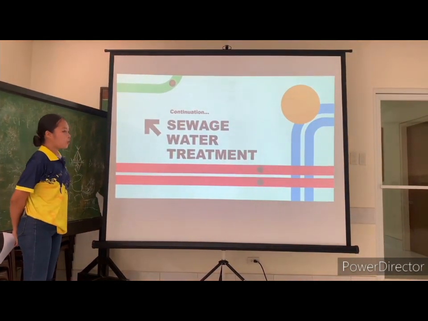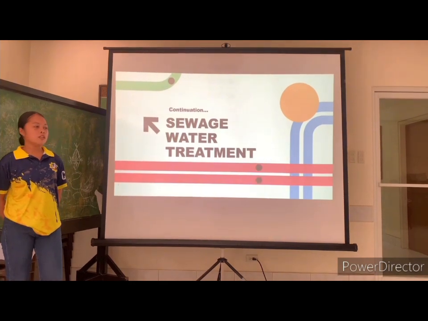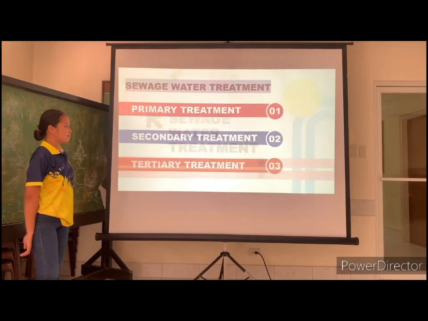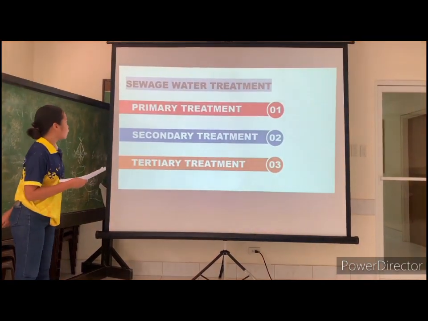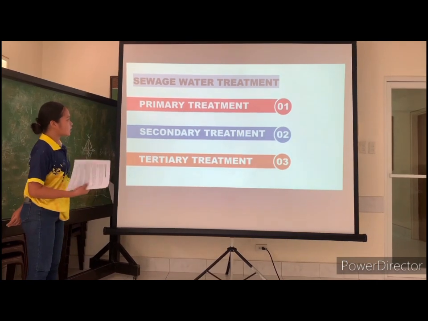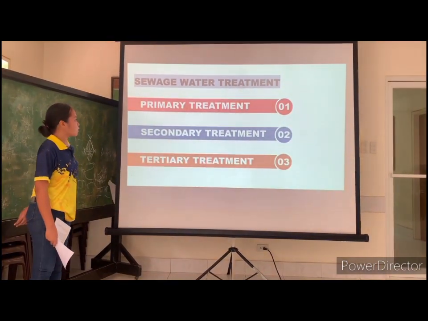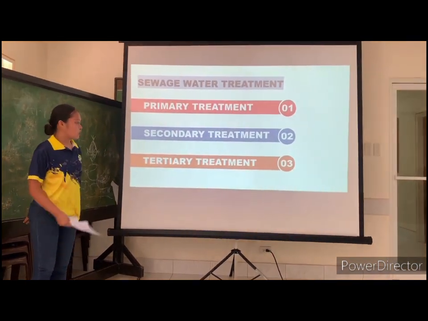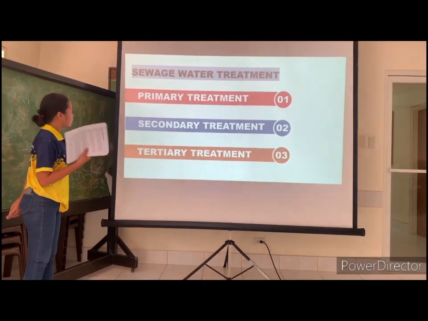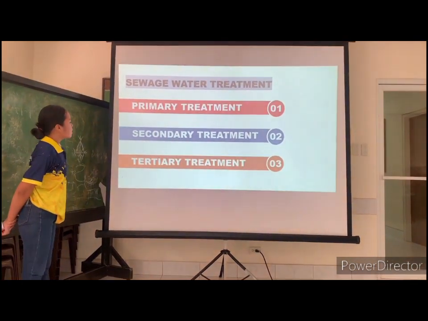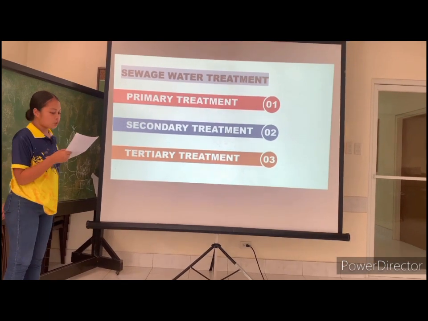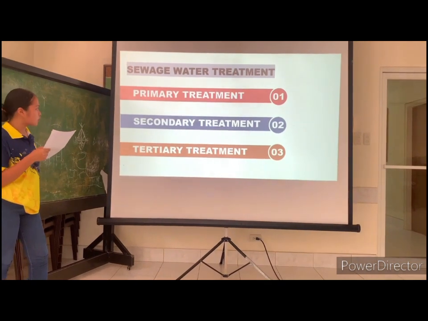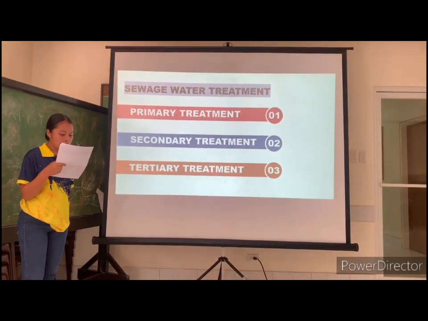As we all know, wastewater management plays a crucial role in safeguarding public health and preserving the environment. The treatment of sewage water involves a multi-step process aimed at removing contaminants and pollutants before its safe discharge or use. While primary treatment lays the foundation by removing solid particles or physical solids, secondary treatment emerges as the focal point of this process, addressing dissolved and suspended organic matter to a greater extent.